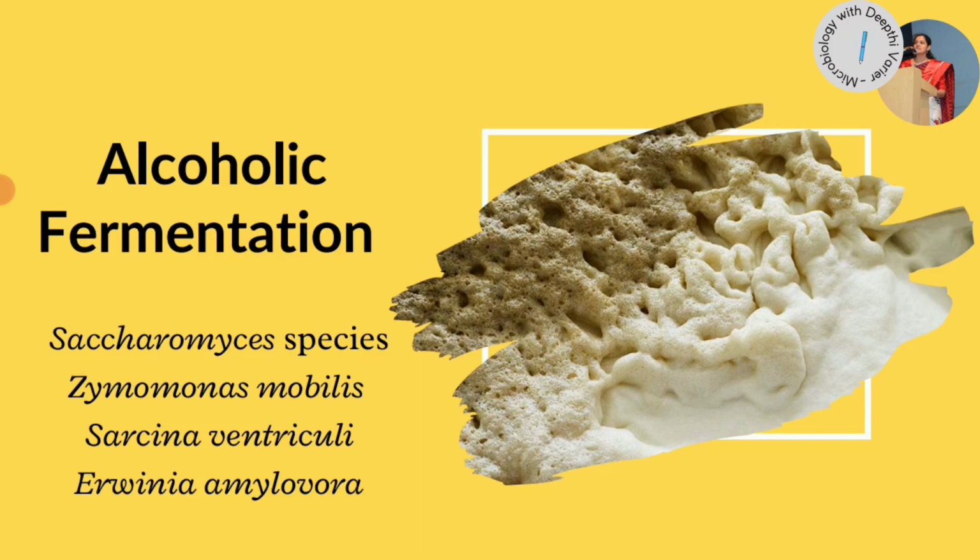But there are certain anaerobic bacterial species which also carry out alcoholic fermentation. For example, we have Zymomonas, Sarcina ventriculi, and Erwinia amylovora, which is a food spoilage organism. So certain other bacteria show alcoholic fermentation along with production of acetic acid. Then they release hydrogen, sometimes they release lactate. So they have a mixture of products. And like I told you earlier, we do have other fermenting yeast species as well, which show natural alcoholic fermentation.